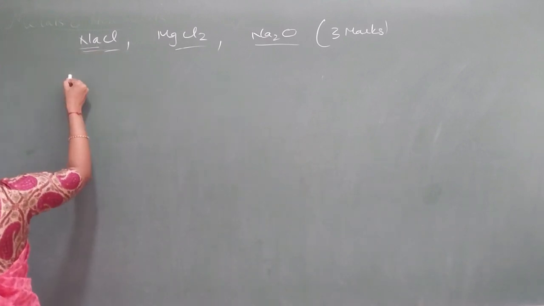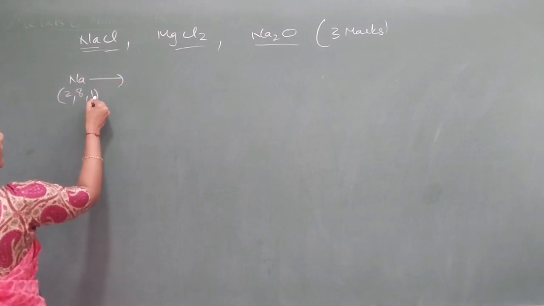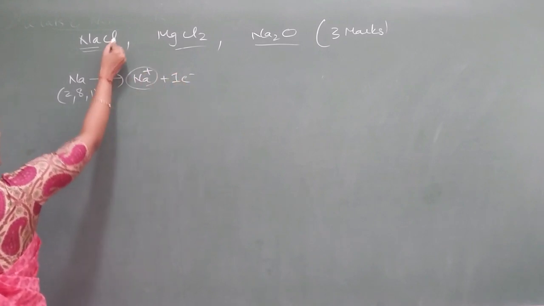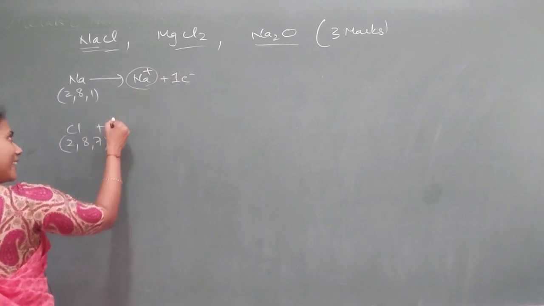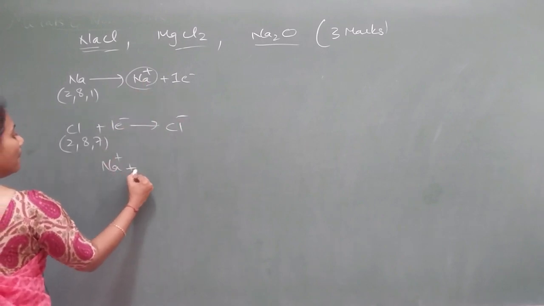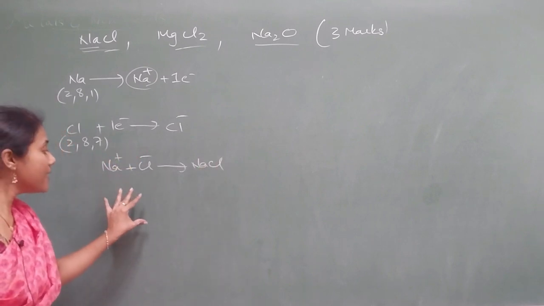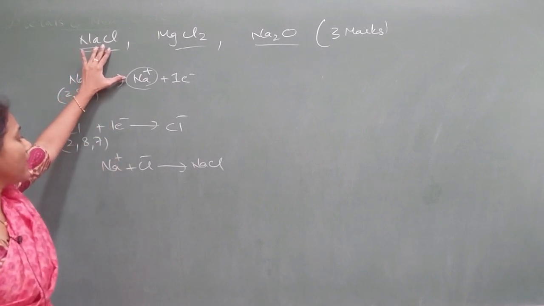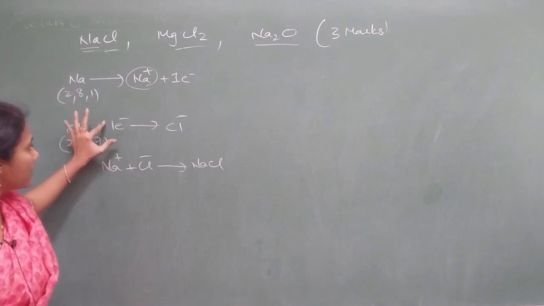See here, which is the metal? Sodium, which has electronic configuration 2, 8, 1. So it will lose 1 electron to become Na plus. Like that, Cl has electronic configuration 2, 8, 7. It will take this 1 electron to become Cl minus. So when Na plus combines with Cl minus, you will get NaCl. But you have to mention this in the form of a dot structure. They will ask how NaCl formation takes place with the help of dot structure. If you are able to write these 2 steps, you write them.